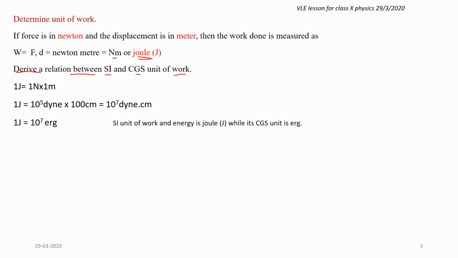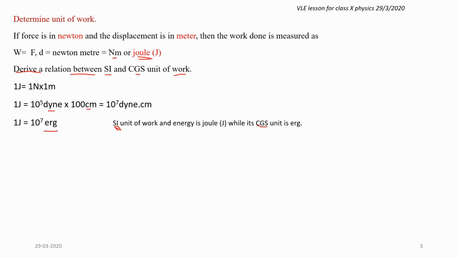So 10⁷ dyne centimeter. So dyne centimeter here is the same unit, where dyne has come from the force and centimeter has come from the displacement, and the combined unit is erg. Erg is a CGS unit. There are two types of unit. One is SI unit and the other one is CGS unit.